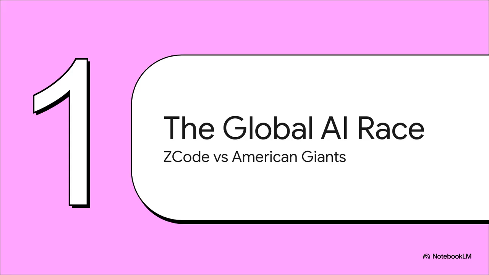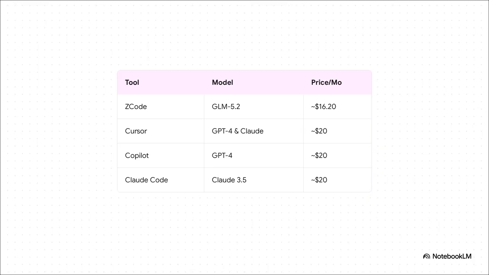on the American giants. So literally just yesterday, July 2nd, the Chinese company ZI, which you might remember as Zhipu AI, officially entered the AI coding wars with a brand new tool called Zcode. It's powered by their proprietary GLM 5.2 language model, and you can go try it right now for free across Mac, Windows, and Linux. Now think about the established American giants for a second. Tools like Cursor, GitHub Copilot, and Claude Code, they all hover right around that standard $20 a month mark.